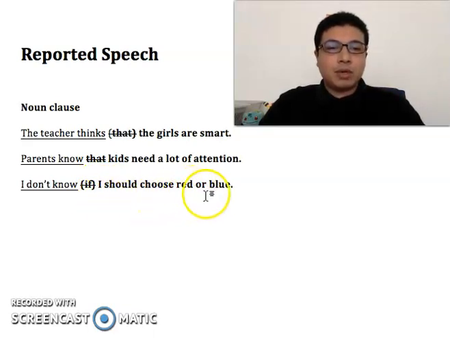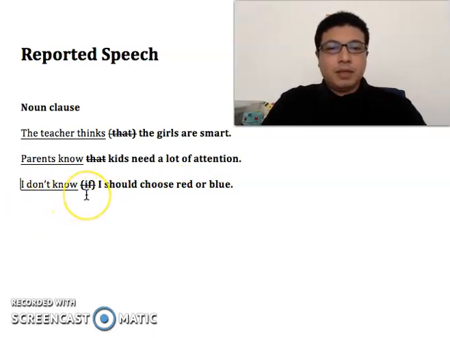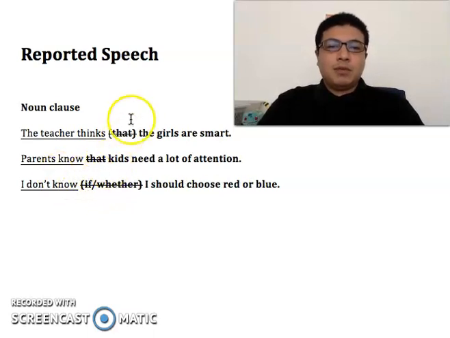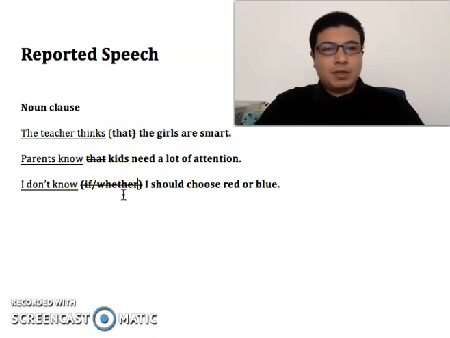When we add the phrase "I don't know if," or we can also say "I don't know whether," we use "if" or "whether" instead of "that" as in the two sentences above. So "if or whether I should choose red or blue" is what we call a noun clause.